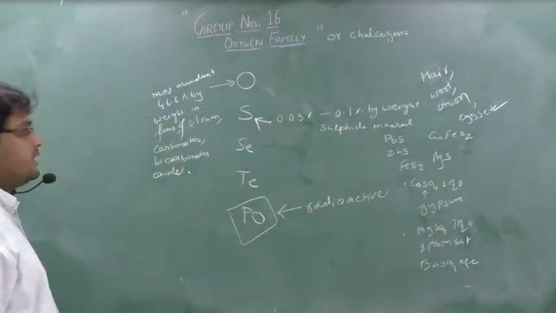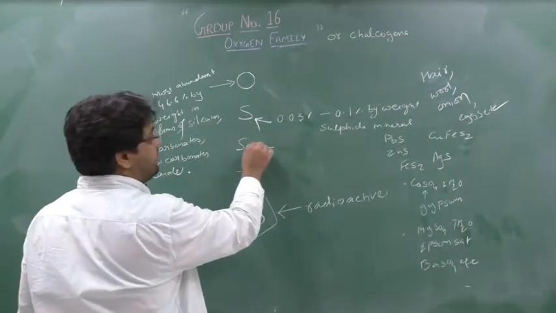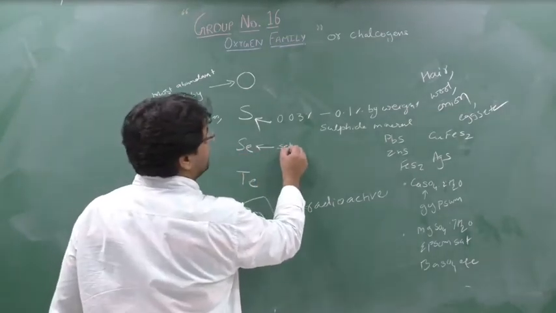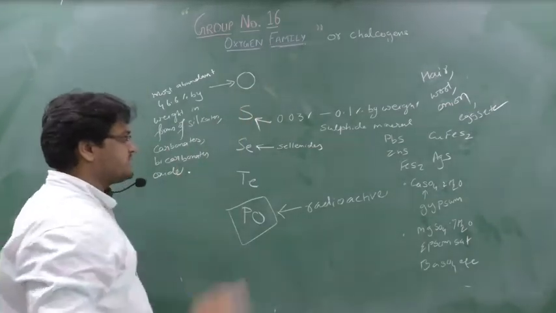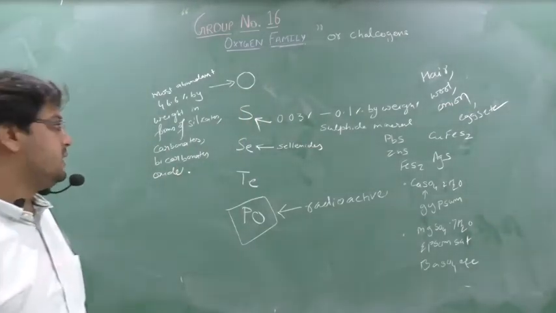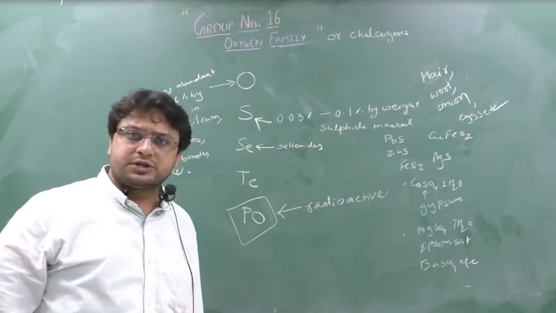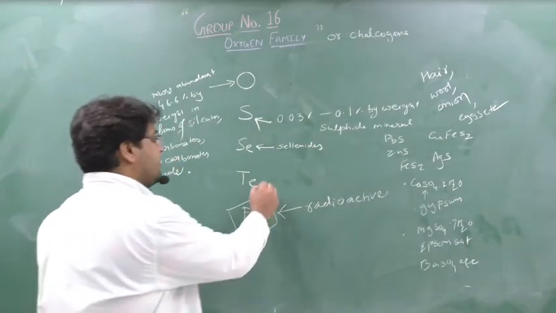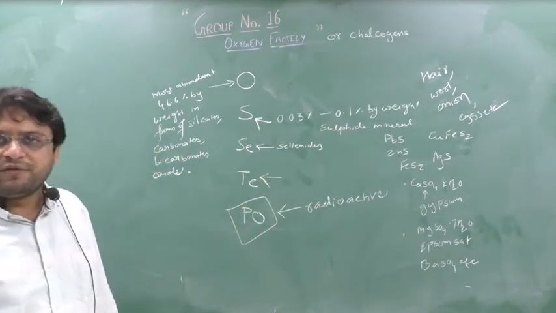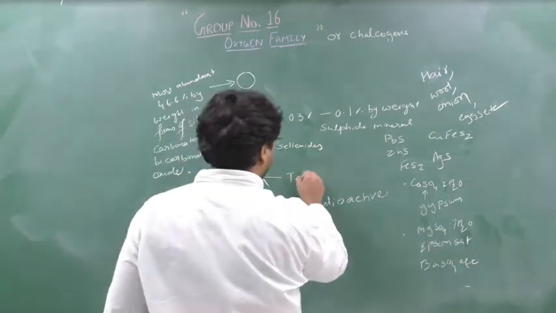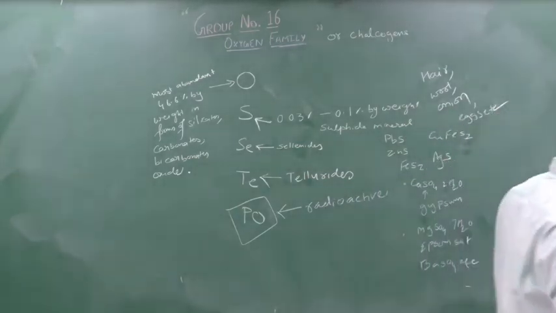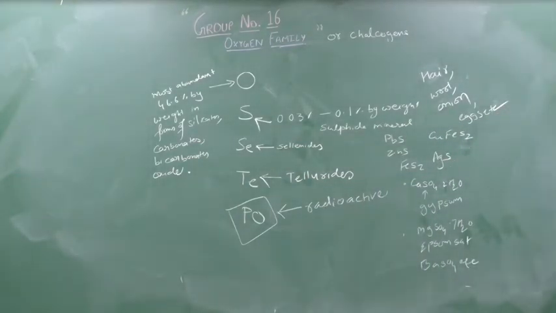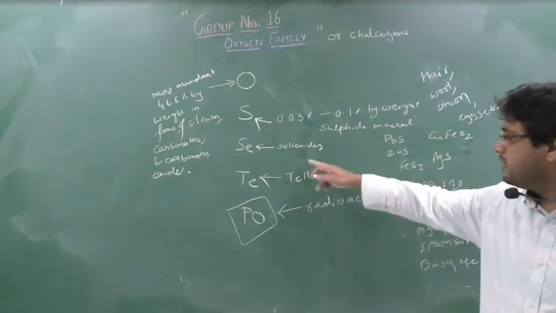Okay. So selenium, we see the selenium. So selenium exists in the form of minerals like selenites. We don't need too much of this because these two are very important. Others are just to understand. So selenium occurs in the earth crust in the form of a mineral known as selenites. Similarly, tellurium exists in the form of a mineral as tellurites. So selenium exists in the earth crust in the form of selenites, whereas tellurium exists in the earth crust in the form of tellurites. So these are nothing but their mineral names.